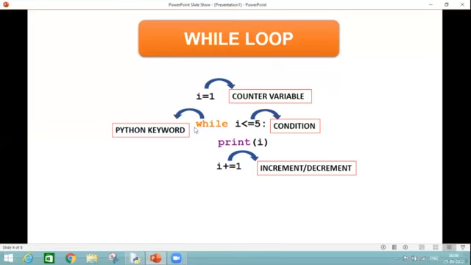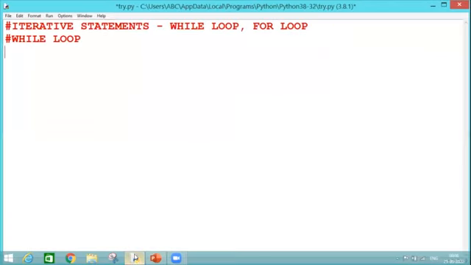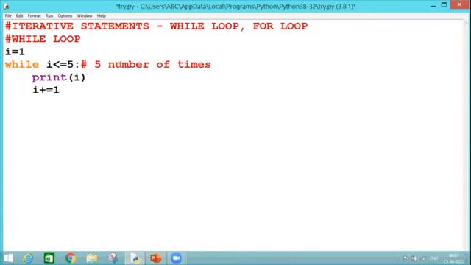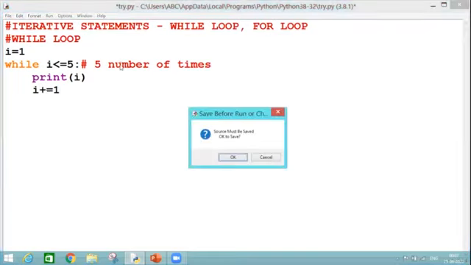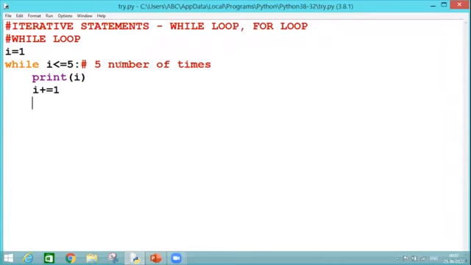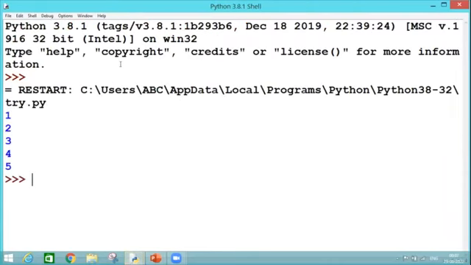Let us understand the same program with the help of coding. So let's start with it. I is equal to 1, while I is less than equal to 5. This is my condition. So how many number of times is my loop running? It is going to run 5 times. Let's see how it works. Print I and then I plus is equal to 1. Let's run it. F5. And here is your result.